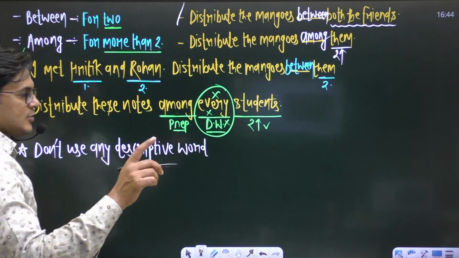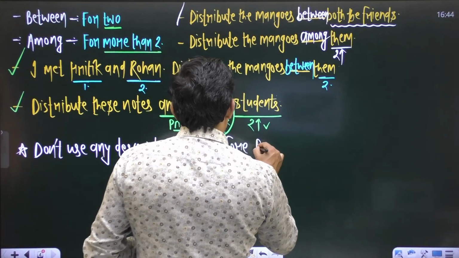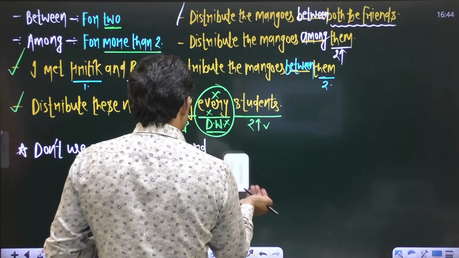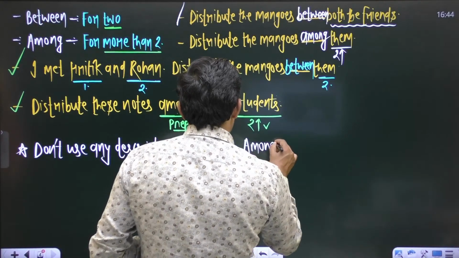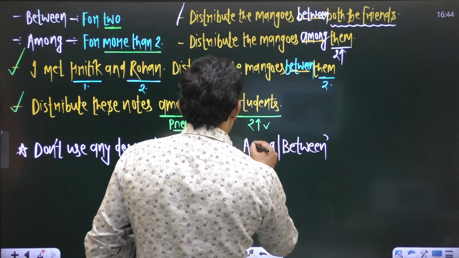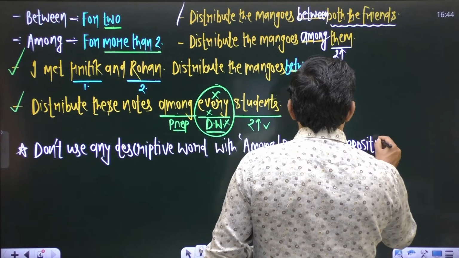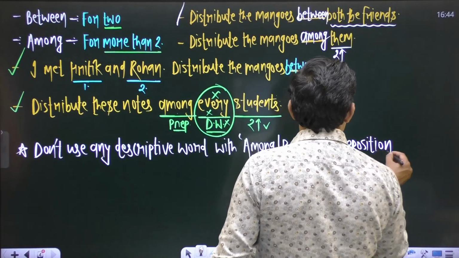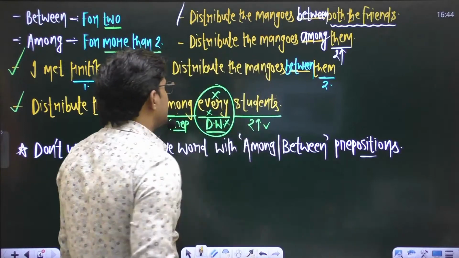Each, every, this, that, next or last, with between and among prepositions. Don't use any descriptive word with among or between prepositions. Right? So this is the concept.